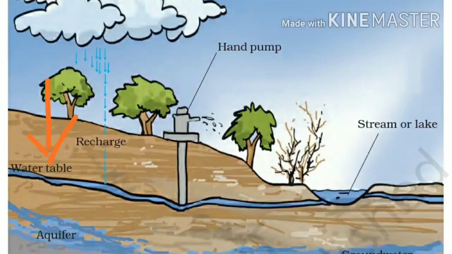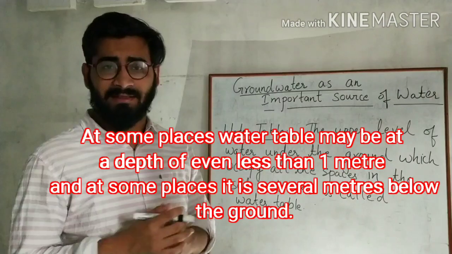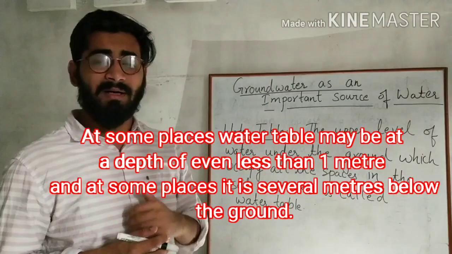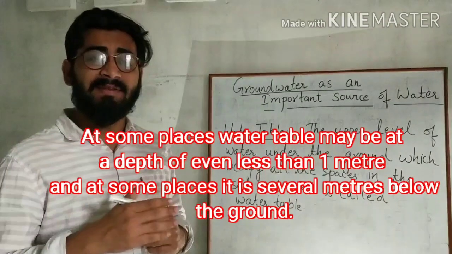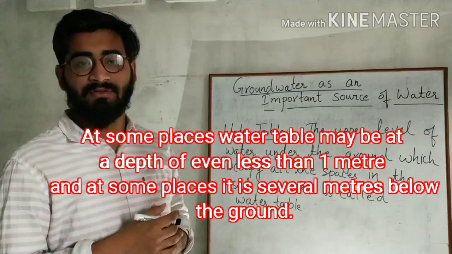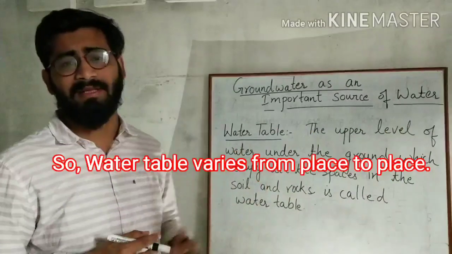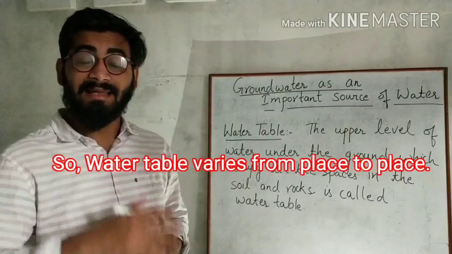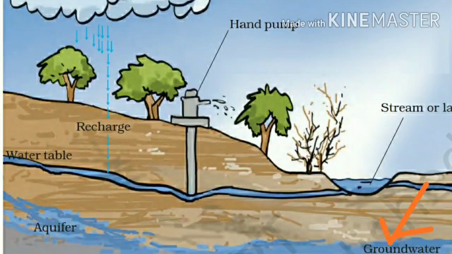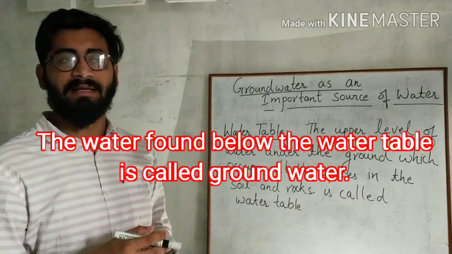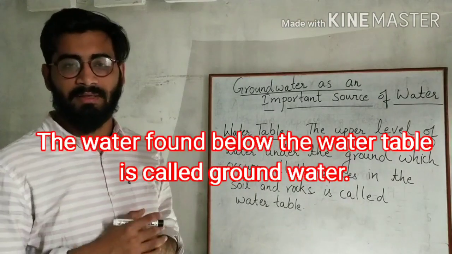And this water table may vary from place to place. At some places, the water table may be at a depth of even less than 1 meter. But at some places, it may be several meters below the ground. So, the water table varies from place to place. And the water found below the water table is called groundwater.